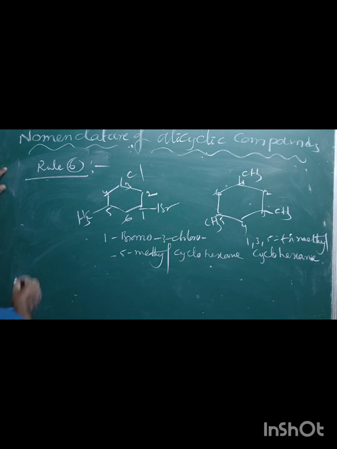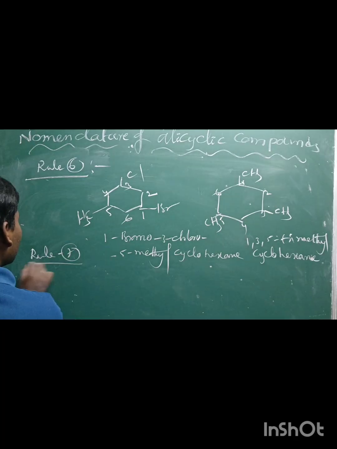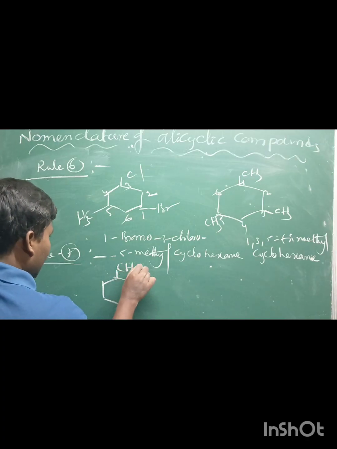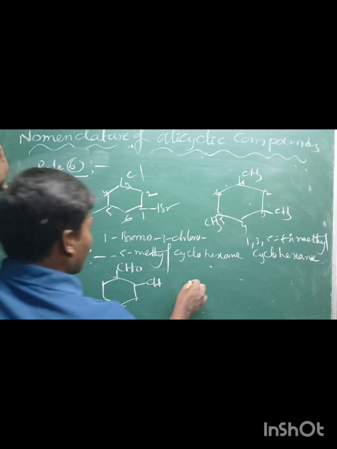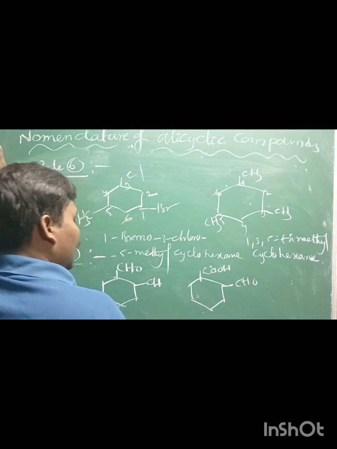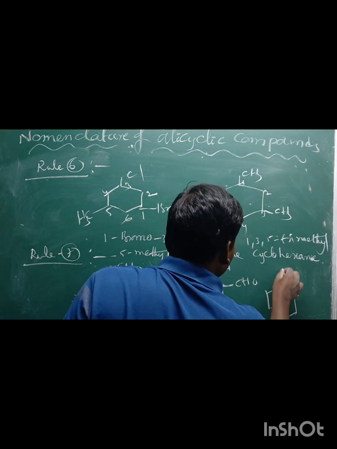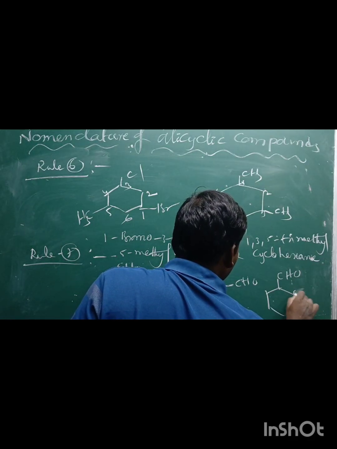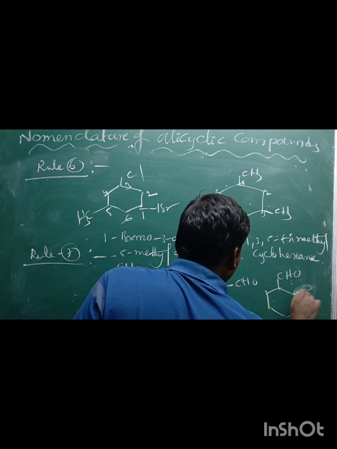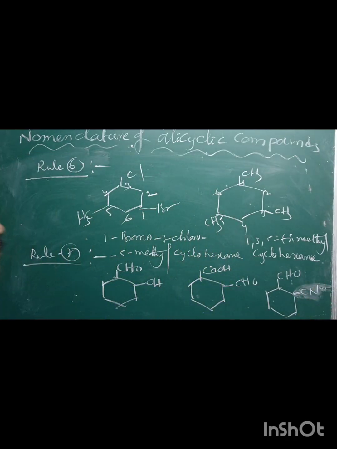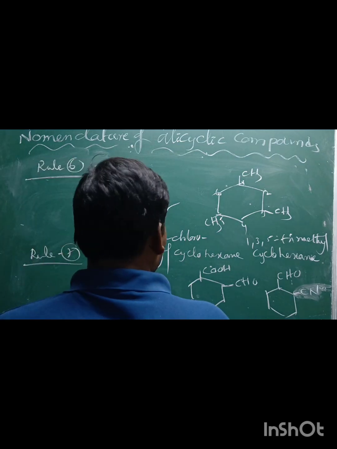And the last one is rule number 7. That is, if the ring contains two different functional groups, if you take the OH group, or COOH, or aldehyde CHO, C double bond O, or CONH2, or cyano, how to give the name of this one?